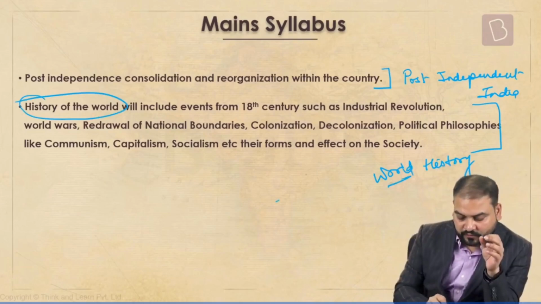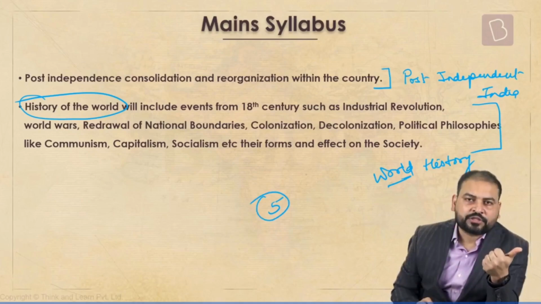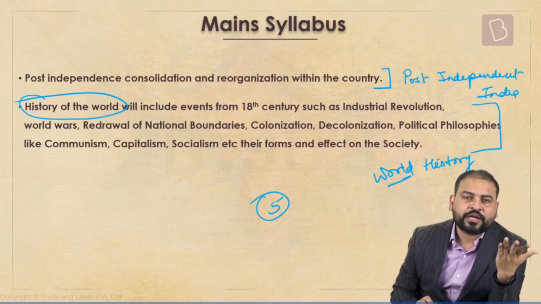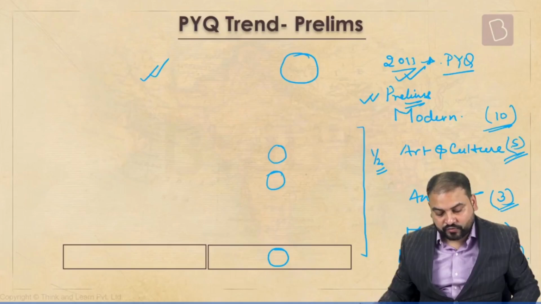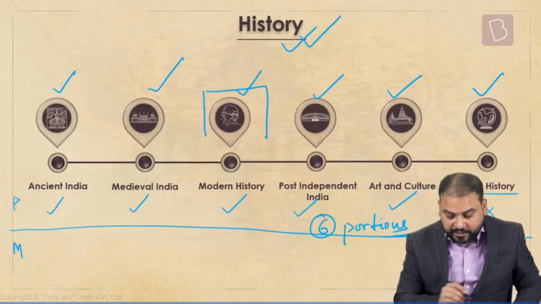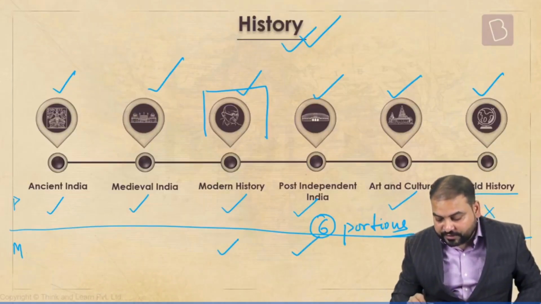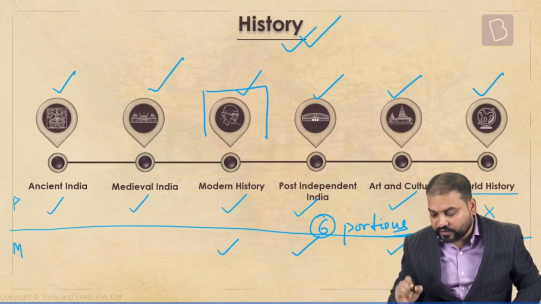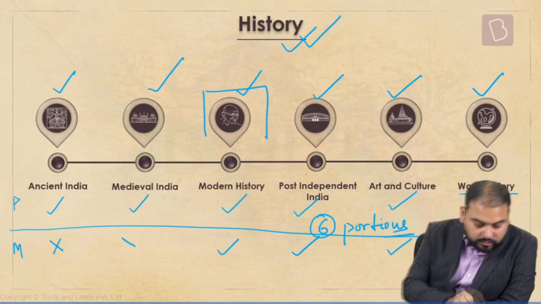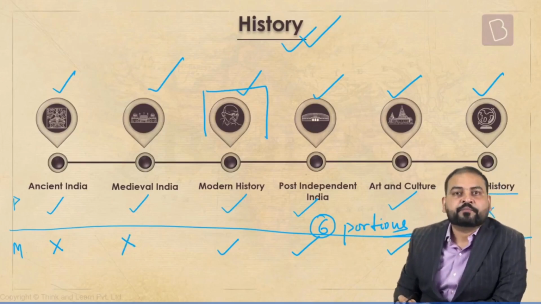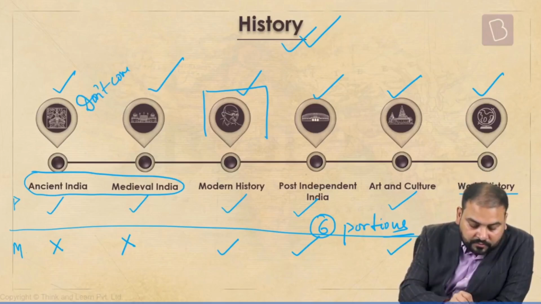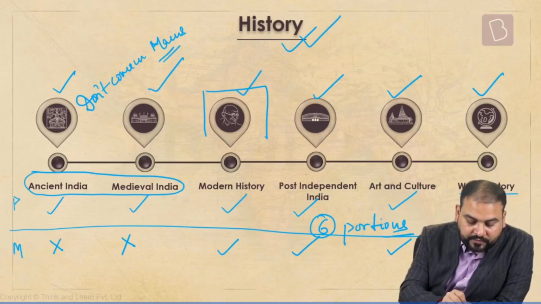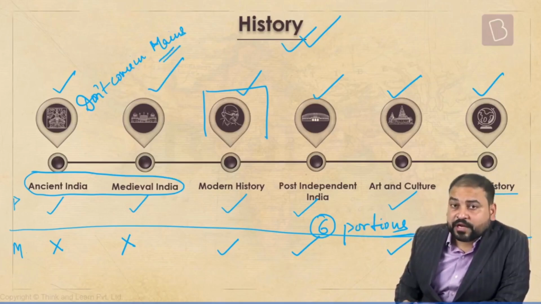So now, what did you see? These 5 lines: one is for culture, one is for world history, one is for post independence, and two lines are for modern. So let me go back three slides and show you something. Here, modern comes, post independent comes, art and culture comes, world history comes. There is no mention of ancient and medieval India. Clearly, these two segments don't come in our mains. Ancient and medieval will not be asked.